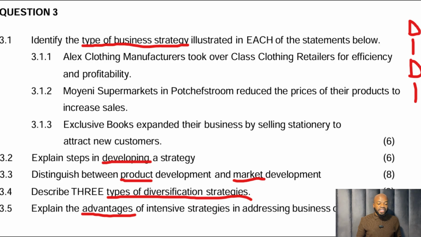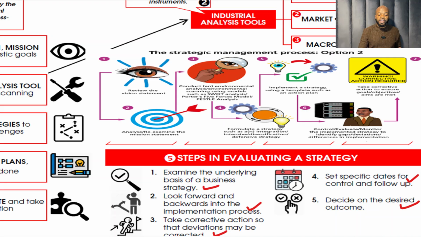Then the next one is asking us to explain steps in developing a strategy. So I've prepared something for you here. Let's look at the answers. 5 steps in evaluating strategies. You can see the ones I've ticked there in red. Number 1, examine the underlying basis of a business strategy. Number 2, look forward and backwards into the implementation process.